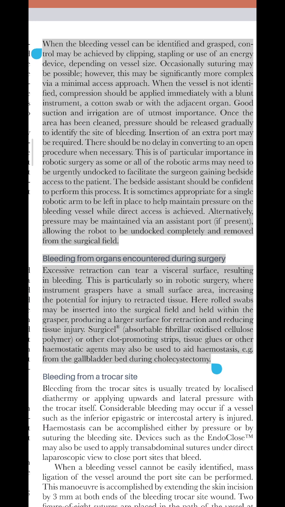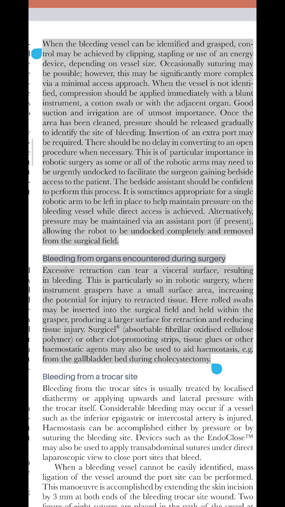When the vessel is not identified, compression should be applied immediately with a blunt instrument, a cotton swab or with the adjacent organ. Good suction and irrigation are of utmost importance. Once the area has been cleaned, pressure should be released gradually to identify the site of bleeding. Insertion of an extra port may be required. There should be no delay in converting to an open procedure when necessary.